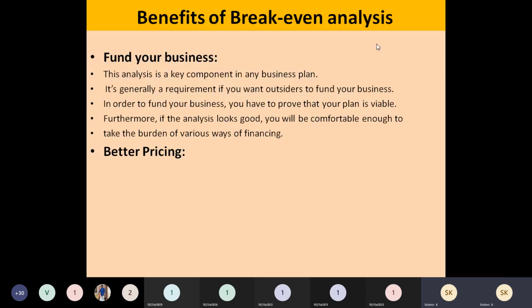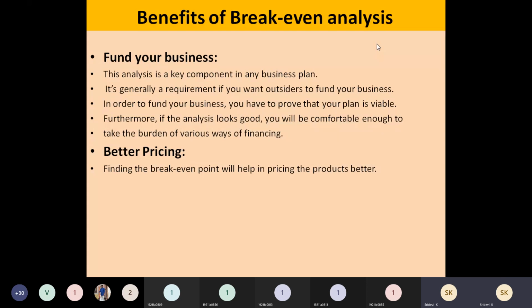And the most important thing is you need to fix the price of the product. If you identify the fixed cost, variable cost, and the selling price properly, you can easily fix the price of the product.